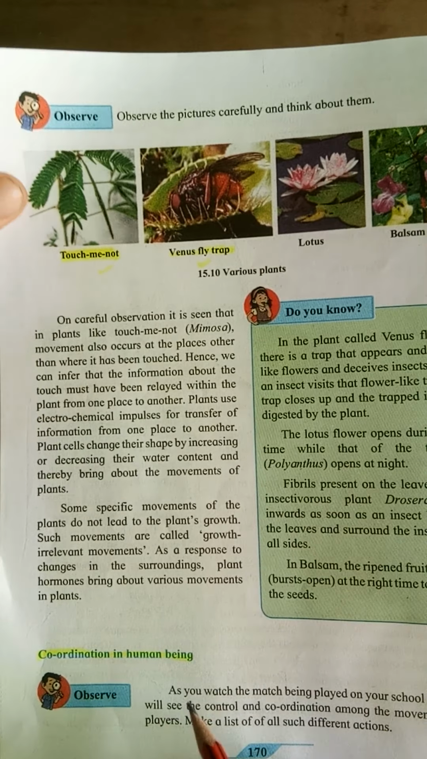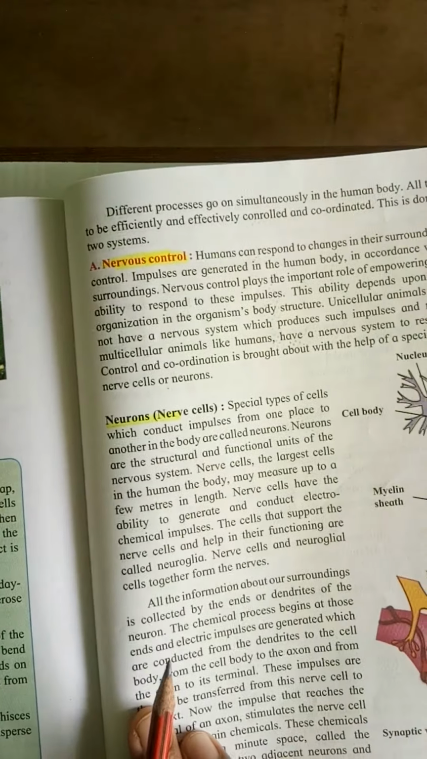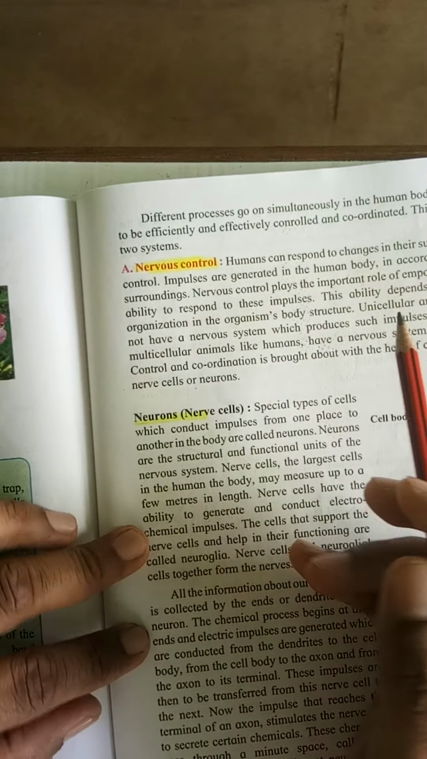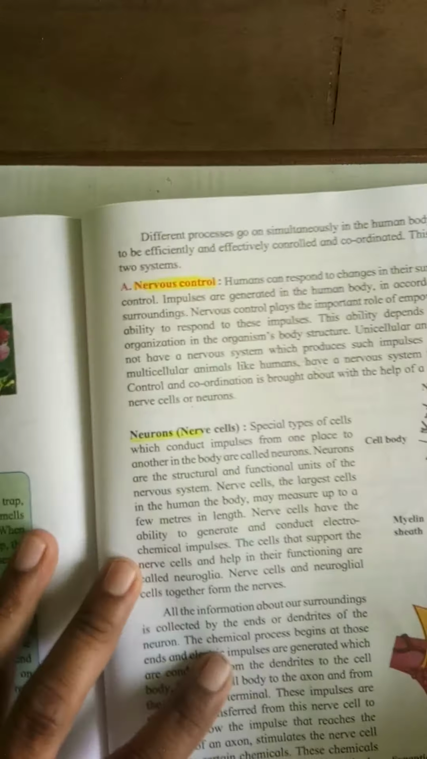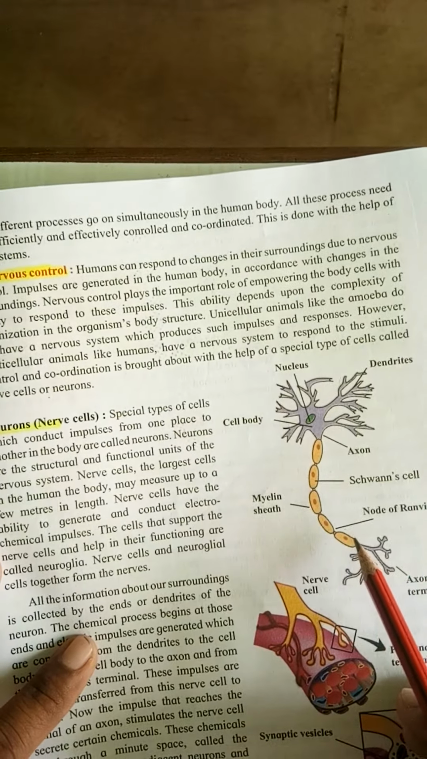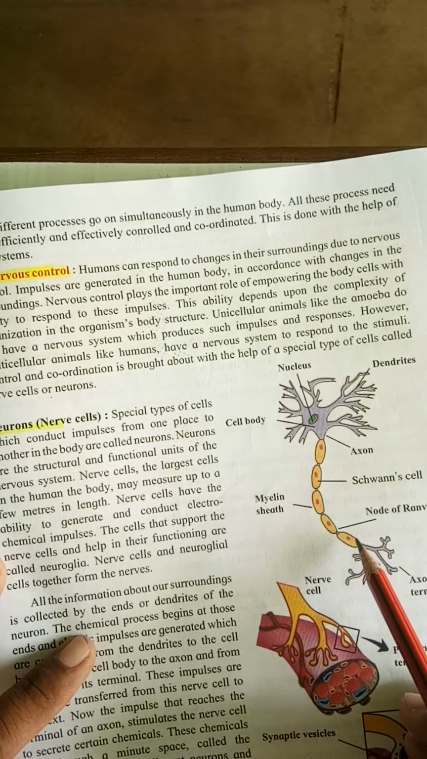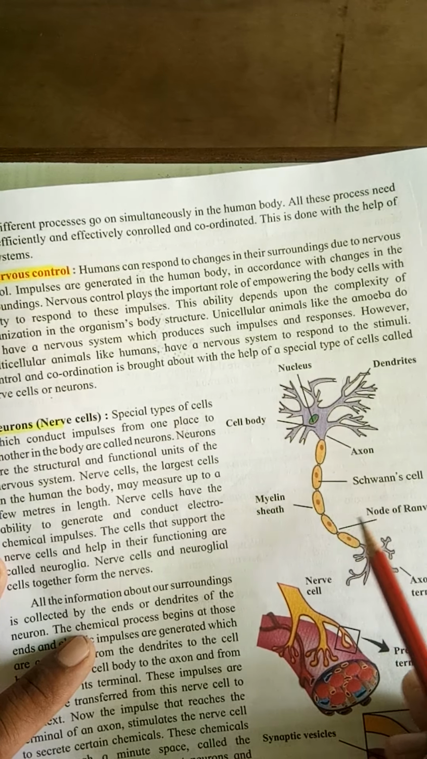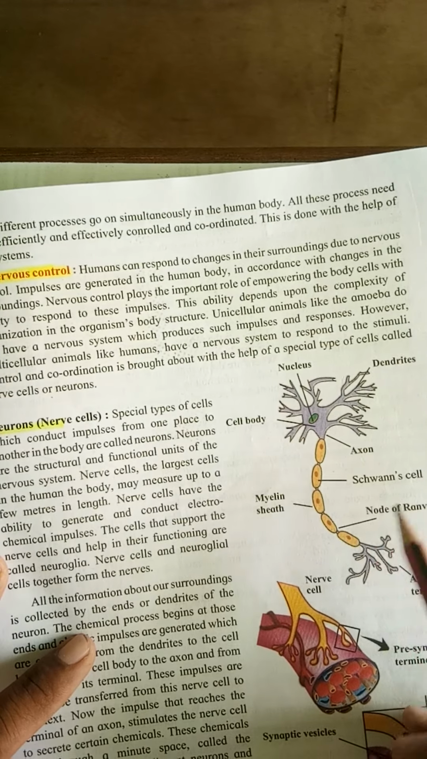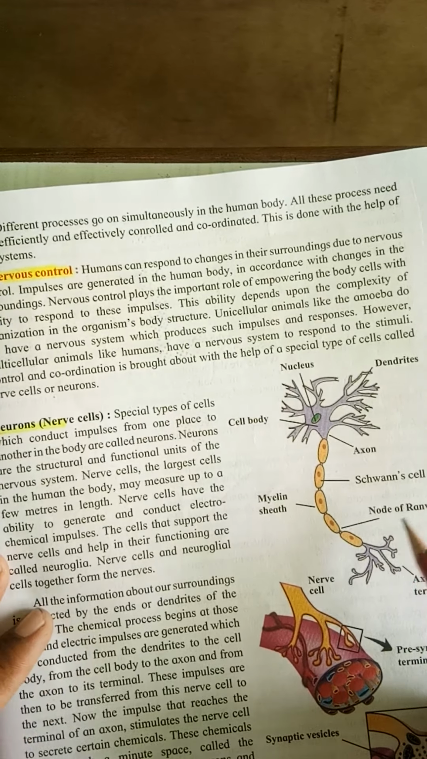Now the next part of the chapter is about the coordination in human beings. See here, for the coordination purpose there must be a system. The system is known as the nervous system, and in the nervous system there will be a presence of the neuron cells. These neuron cells will pass the impulses, the data from different parts of the body to the brain, and the brain will process the data, and again the impulses will be passed from the brain to the different parts of the body.